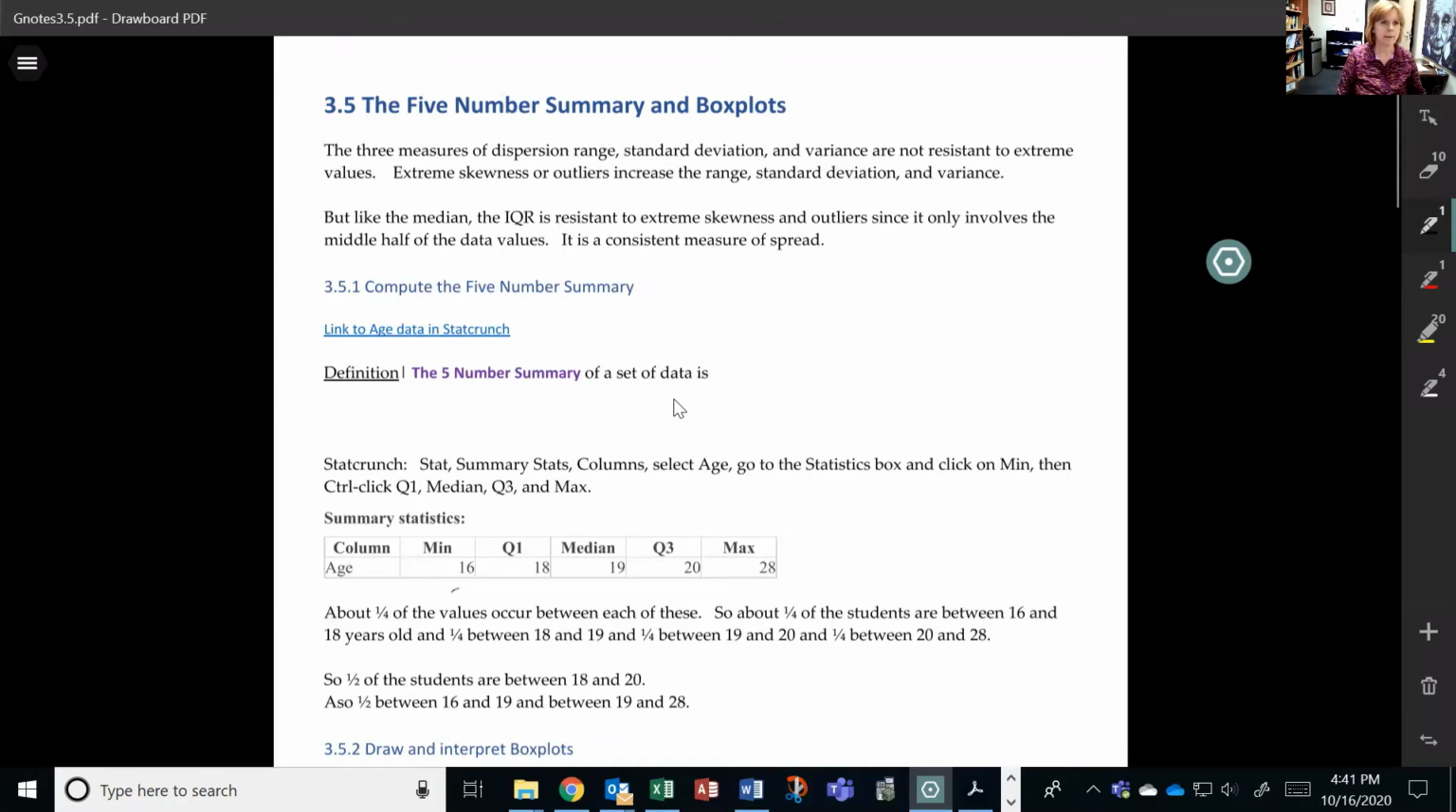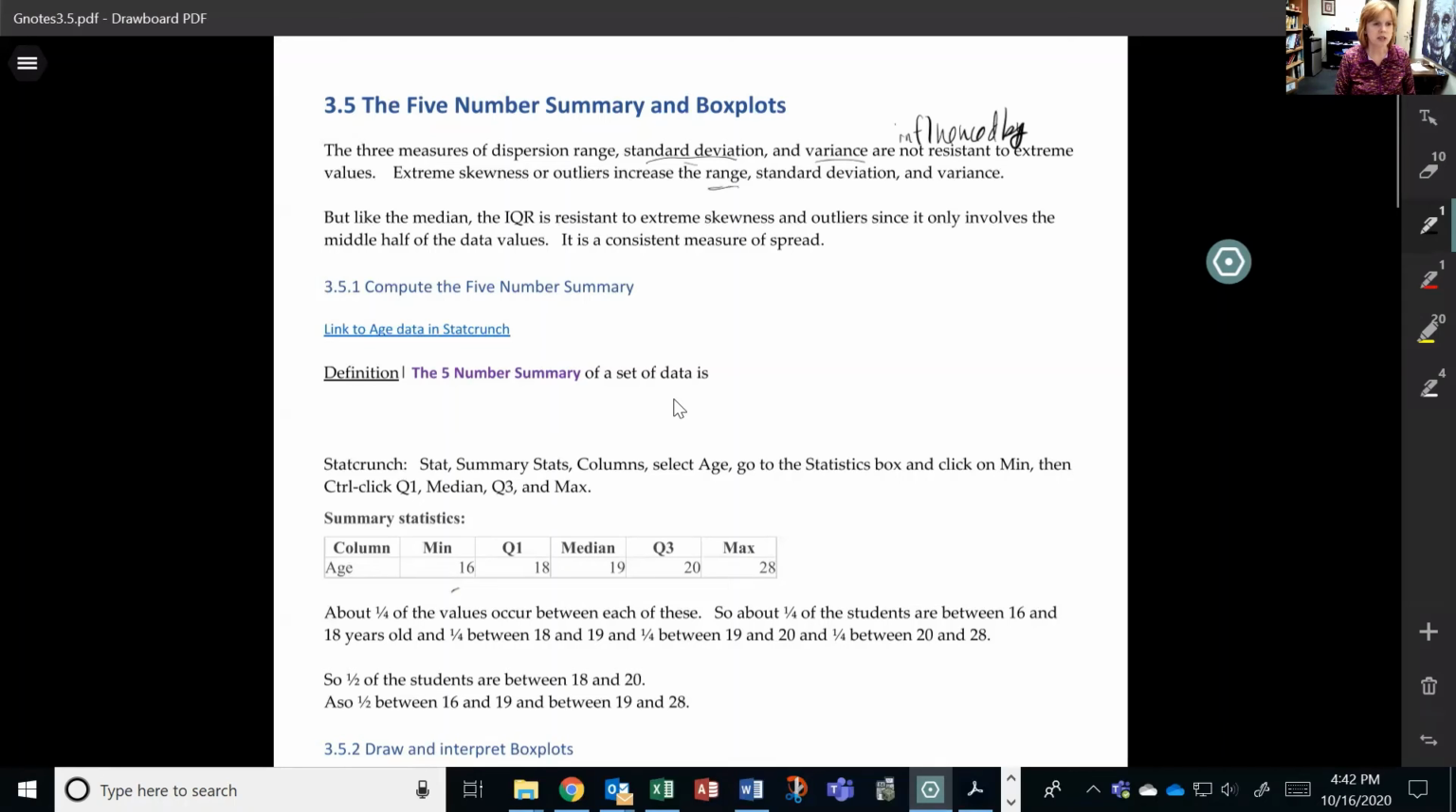The variance is just the square of the standard deviation. Those are not resistant, or we say they're influenced by extreme outliers. All right, so more outliers, more spread, more range, more standard deviation and variance. The range as well, the max minus the minimum, is obviously going to be affected by this.